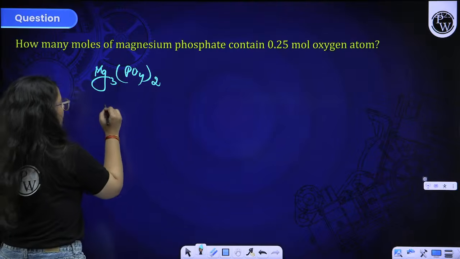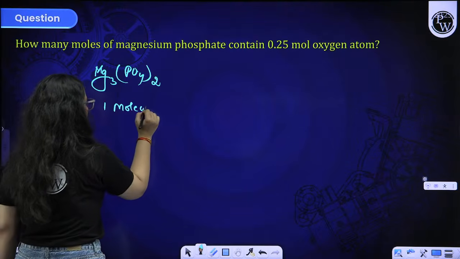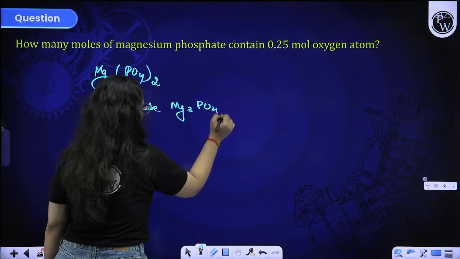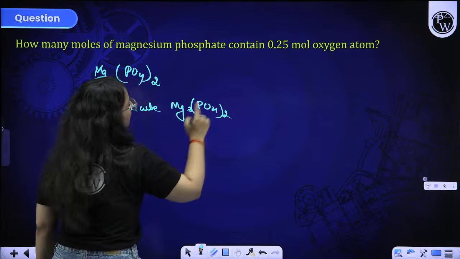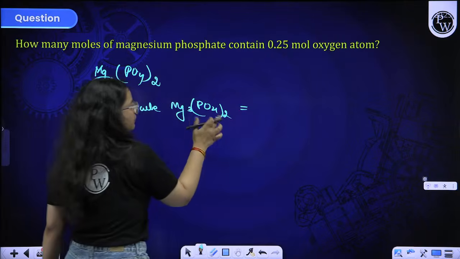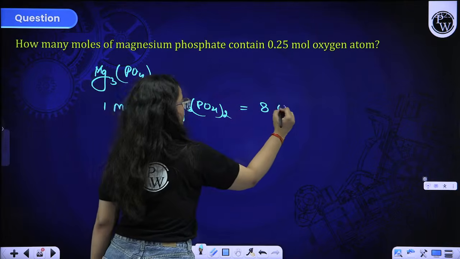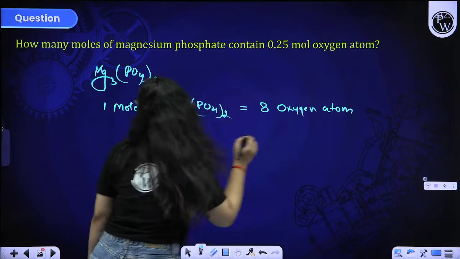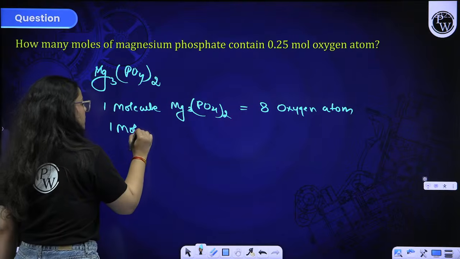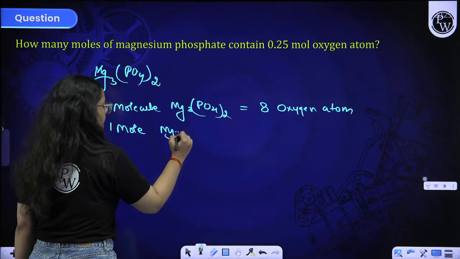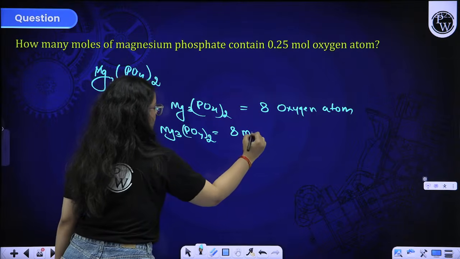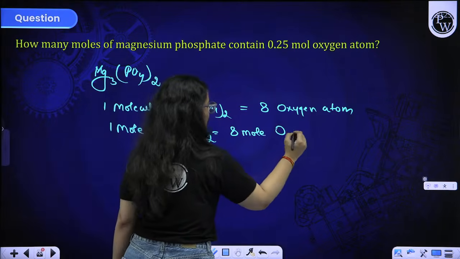Since we know that in one molecule of magnesium phosphate, how many oxygen atoms are there? 4 twos are 8 oxygen atoms. In 1 mole of magnesium phosphate, 8 moles of oxygen atoms. So that is the mole relation.